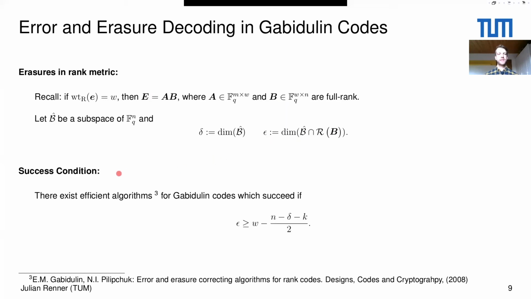Then we have the following success condition. Namely, we know that there exist efficient algorithms for the Gabidulin code which are always able to solve the problem if the following condition holds: if this epsilon, so the dimension of the intersection of this given subspace B hat and the row space of the error, is larger than this quantity. And if you remember the slides that I showed you before for the Hamming metric and Reed-Solomon codes, this condition is very, very much the same, now just in the rank metric.